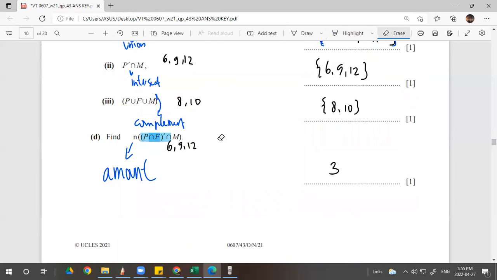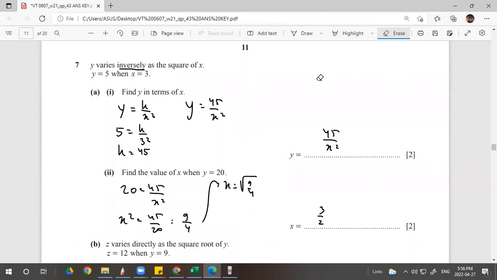Okay, 6, 9, 12 also, but the question is asking you for the amount. Don't list down 6, 9, 12 here. This is wrong. The question is asking you for the amount. How many numbers? Right? 3 numbers. Next. There you go.